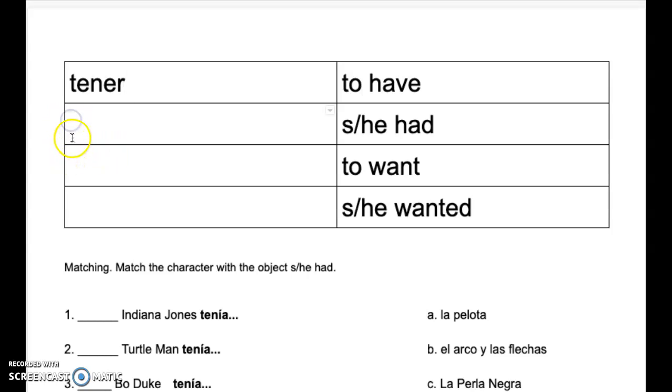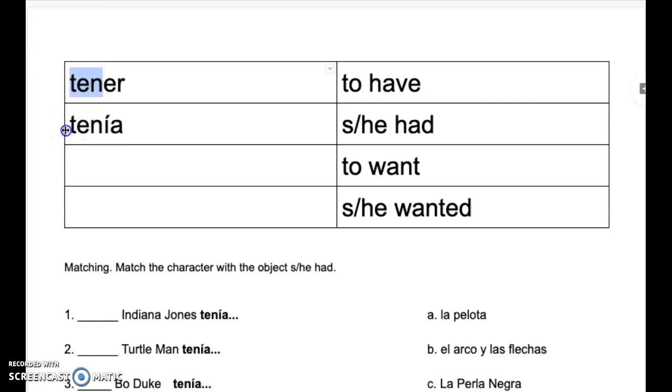Now, if I want to conjugate it and pick a person, in this case he or she, which we know is third person, and we want to make it past tense, he or she had, then that is a special verb with an accent on the I: tenía. You can see that some part of that verb is the same, this little root here.